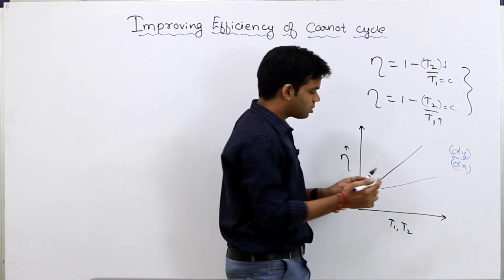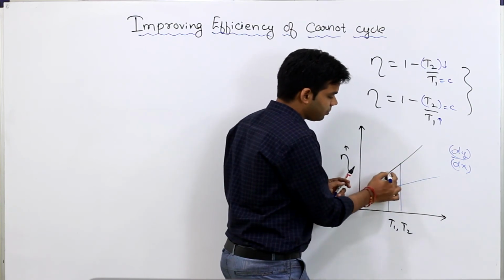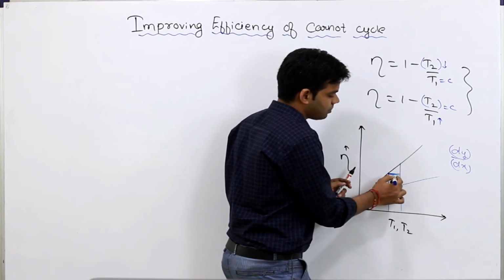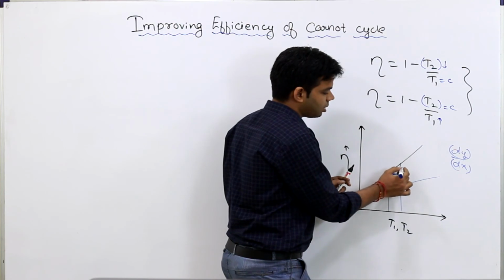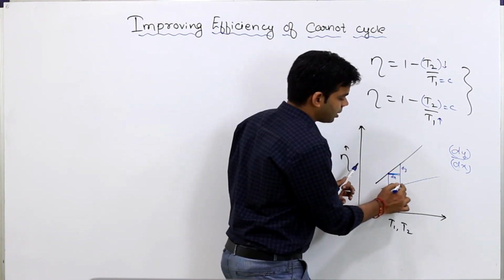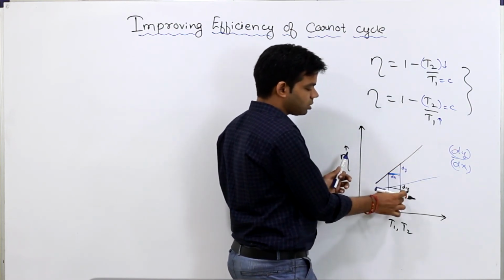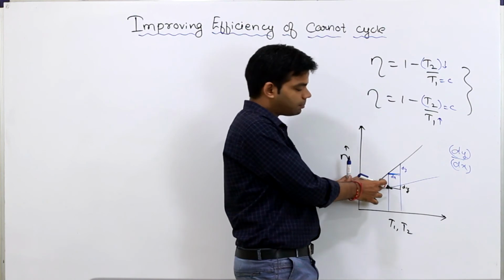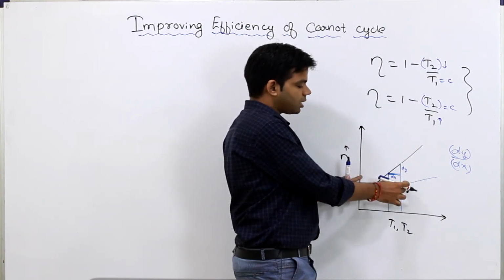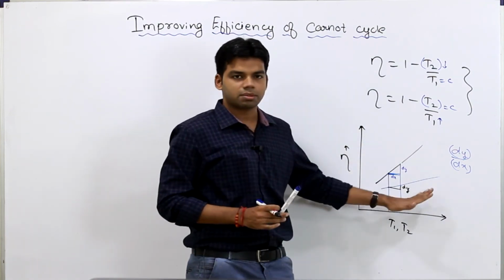हैविंग मोर स्लोप. ओके, फॉर एग्जांपल इन दोनों में क्या होगा? सपोज इन दिस पर्टिकुलर केस, इफ आई एम टेकिंग दिस डिस्टेंस ऑफ dx, okay, so for this black curve I am getting this much dy, and for this blue curve I am getting this much dy. So obviously this dy is more; dx for both the lines is the same, but dy for this is more as compared to dy for this. That means the slope of this particular line is more as compared to the slope of this particular line.